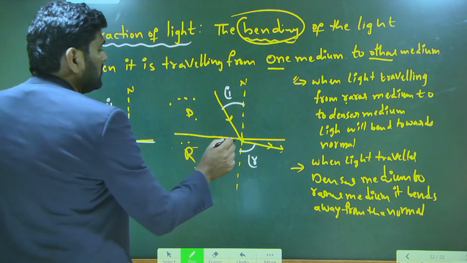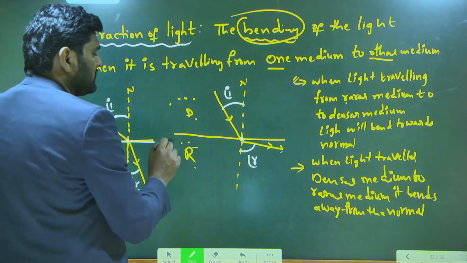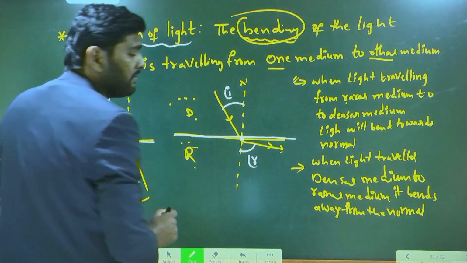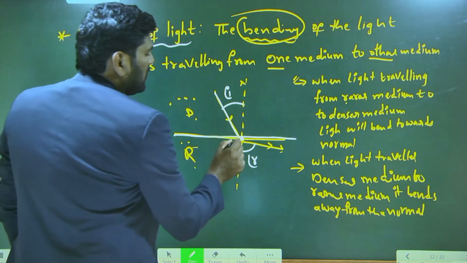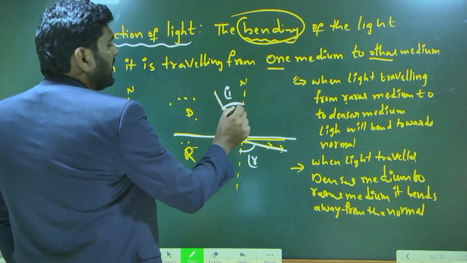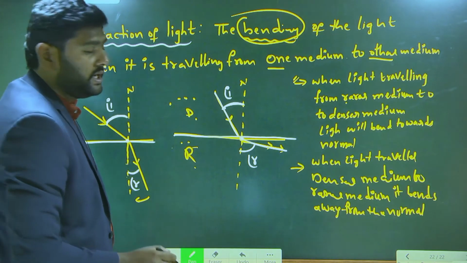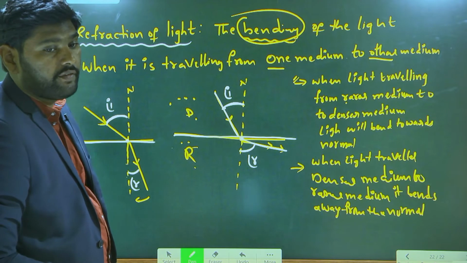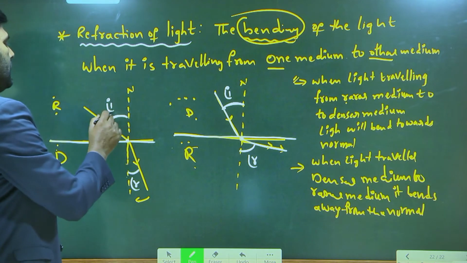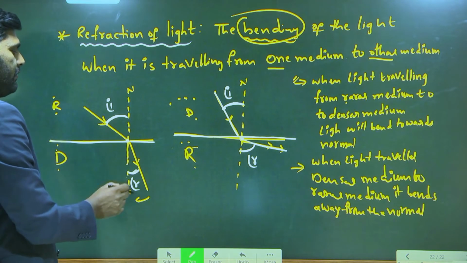Here also this point is called point of incidence. This is called boundary of the two mediums, and this is incident light ray, this is refracted light ray. This angle is called angle of incidence, this angle is called angle of refraction.